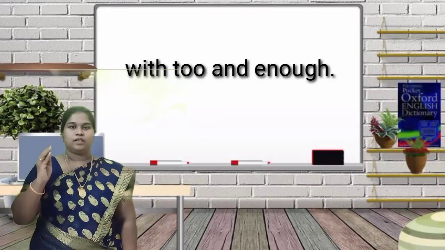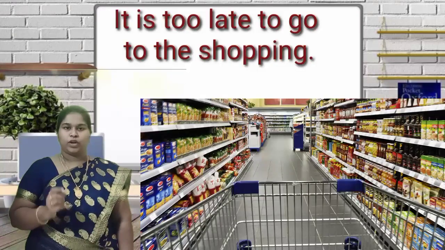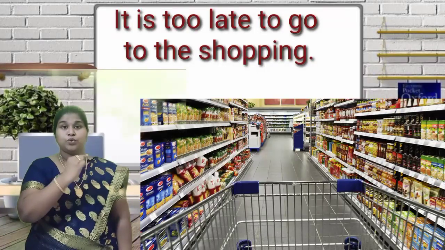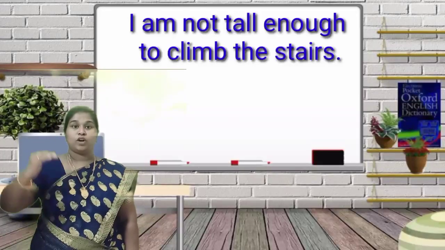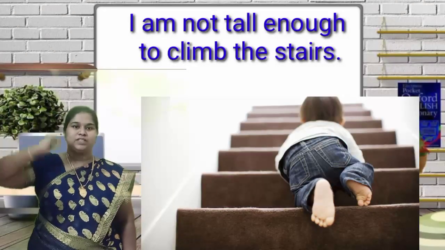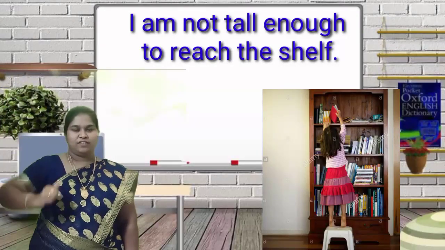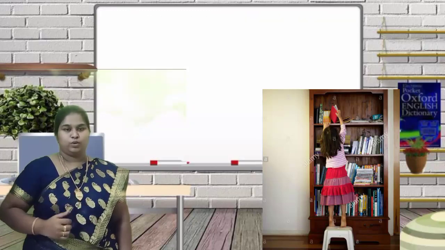It is also used along with too, that is T-O-O, and enough. It is too late to go to the shopping. Too late to go to the shopping. Next one is I'm not tall enough to climb the stairs. I'm not tall enough to reach the shelf. So along with too and enough, we can use this.